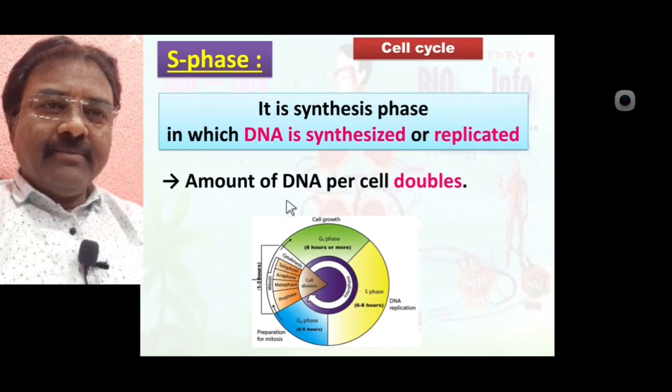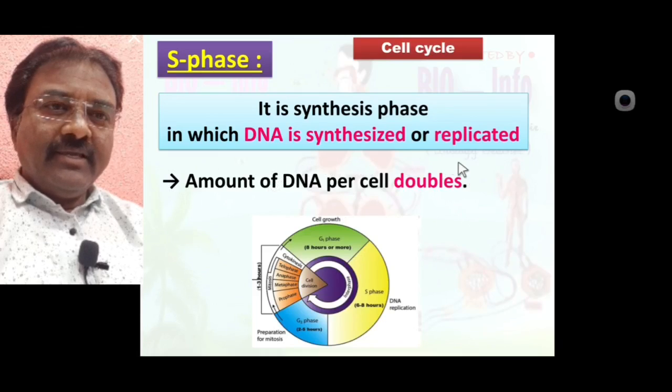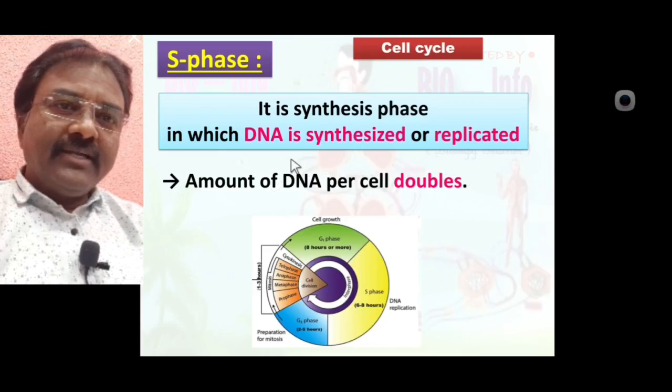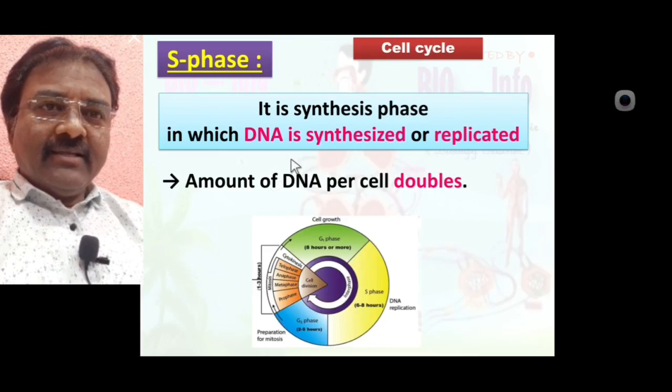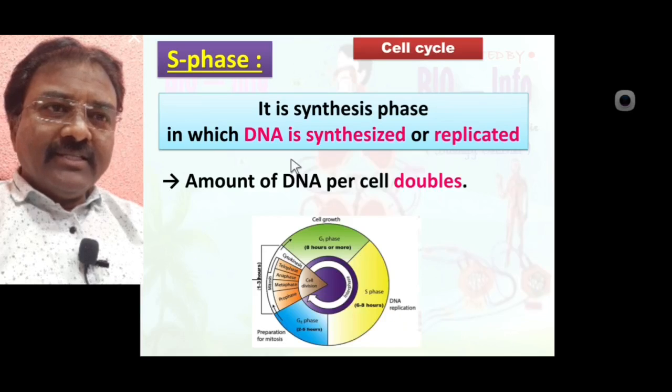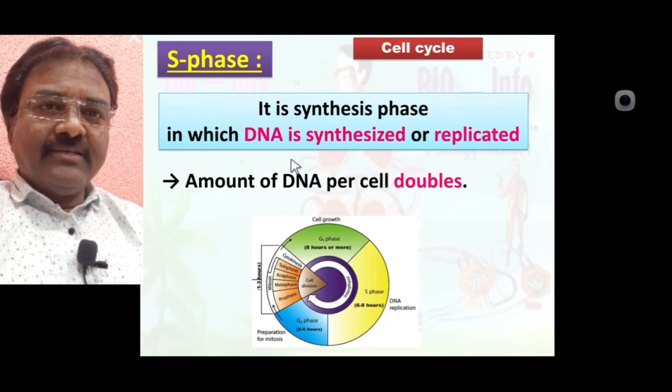The amount of DNA per cell doubles, means the DNA content of the cell, due to synthesis or replication, is seen to be double.